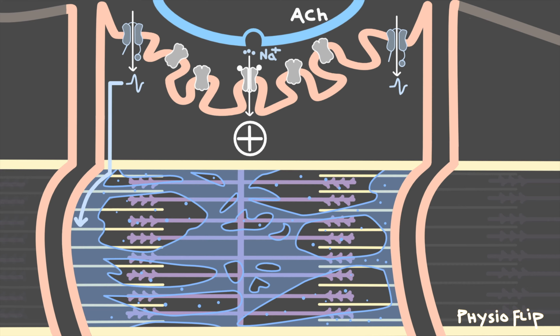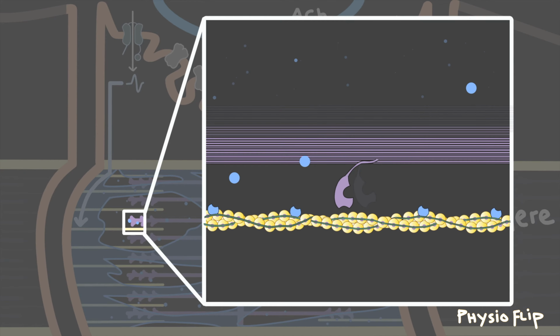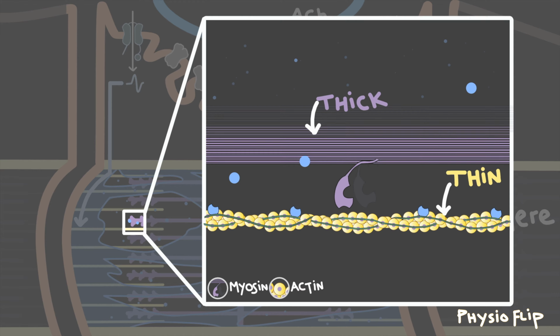To get a good sense of how tiny proteins in our skeletal muscle cells cause muscle contraction, let's first zoom in onto a small section of the sarcomere, the structure in skeletal muscles that is responsible for generating force. In this sarcomere, we can see a variety of different proteins. Here we have the thick filament, composed mainly of the protein myosin, and the thin filament, composed mainly of the protein actin. Along the thin filament, we also have a couple other proteins, including tropomyosin and troponin. These four proteins together will help control if or how much force this muscle fiber's sarcomere can generate.